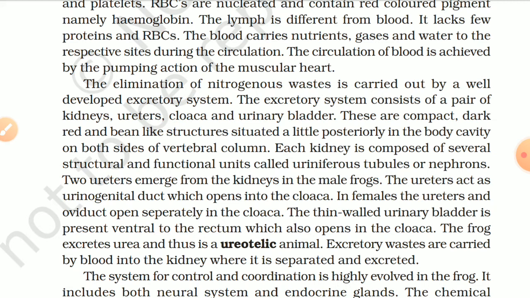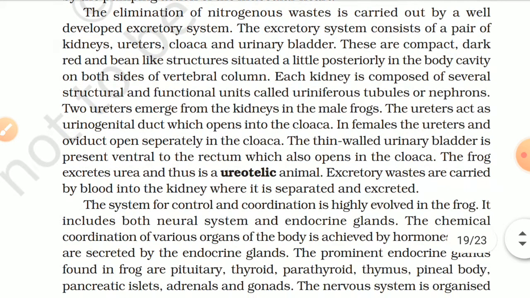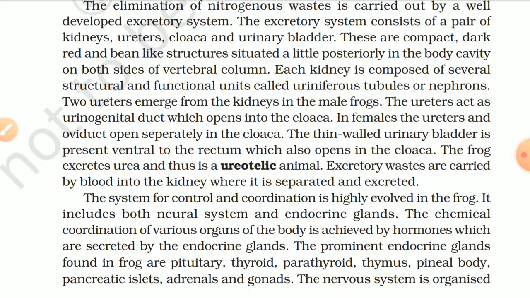These are compact, dark red and bean-like structures situated a little posteriorly in the body cavity on both sides of the vertebral column. Each kidney is composed of several structural and functional units called uriniferous tubules or nephrons. Two ureters emerge from the kidney in the male frog.